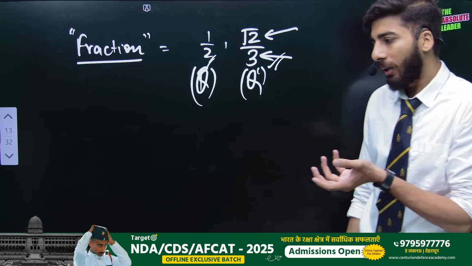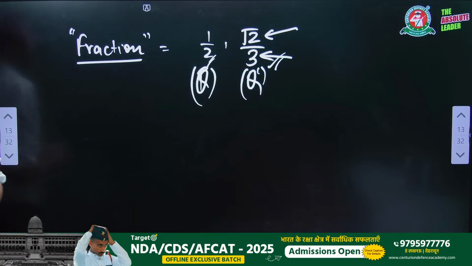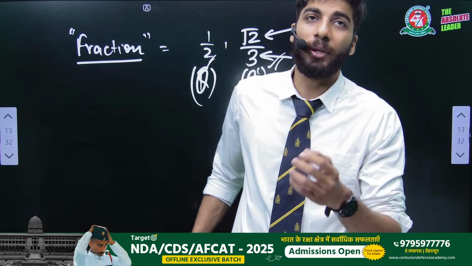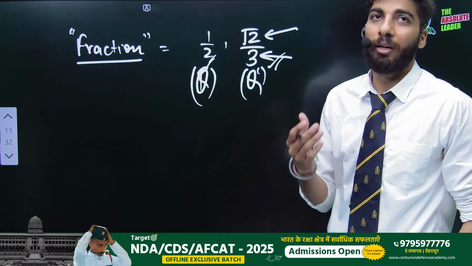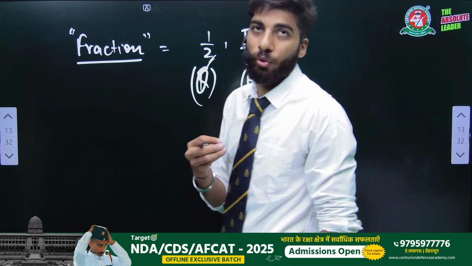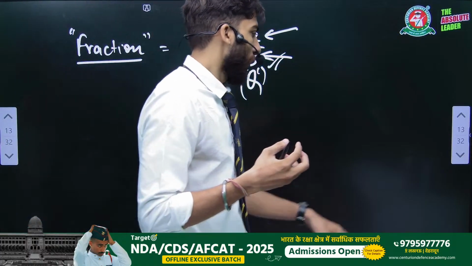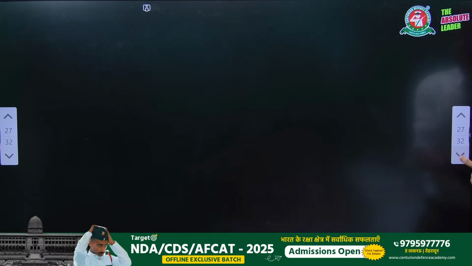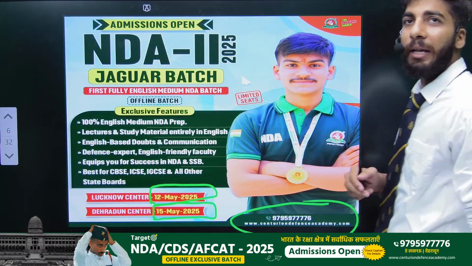I hope you are getting the things, right? Rational and irrational we have learned here. And another day we are going to start another topic, and we will study what basic things we should study after fractions, so that we make our foundation very strong and can tackle the hard problems which we are going to face in the NDA examination, right?